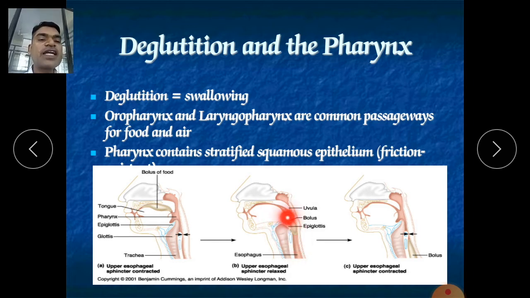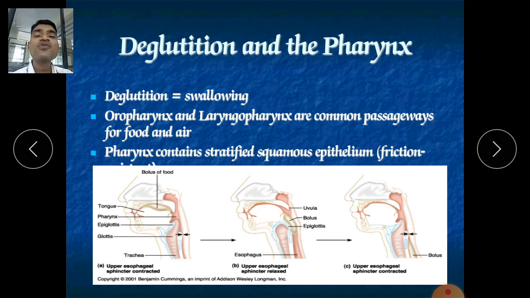At that position, whatever food material is there won't be allowed to go into your respiratory tract. It should come directly into your esophagus. Now it has come into the esophagus, and again the sphincter of the esophagus will close. This is the normal process which occurs regularly when we are ingesting any food material, and it proceeds to swallowing. So this is the way the process of deglutition occurs.